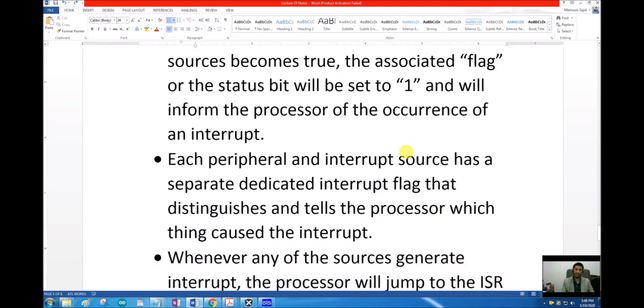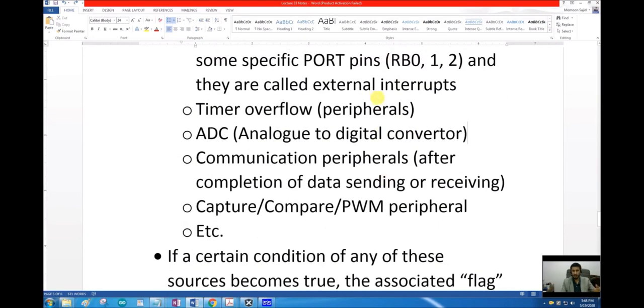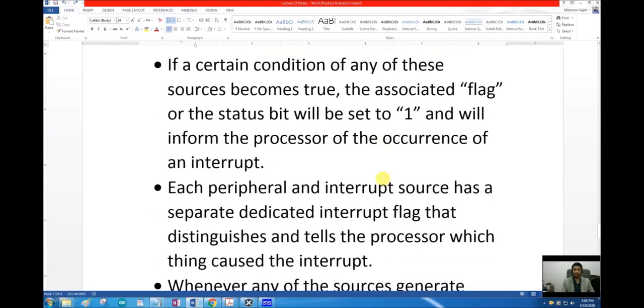Each peripheral and interrupt source has a separate dedicated interrupt flag. They don't share an interrupt flag, and that flag will help us know which of these sources caused the interrupt.